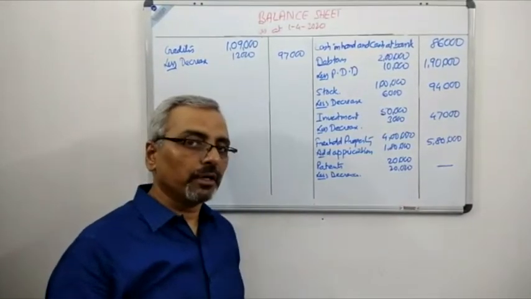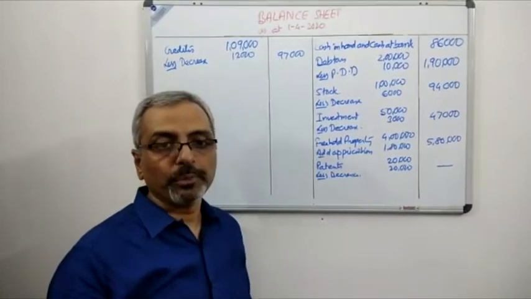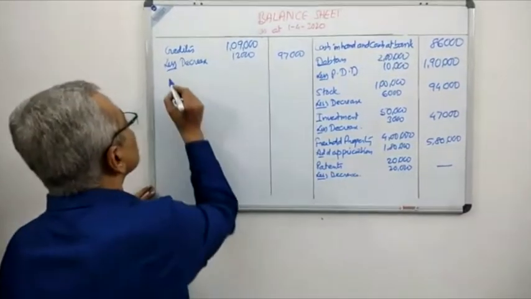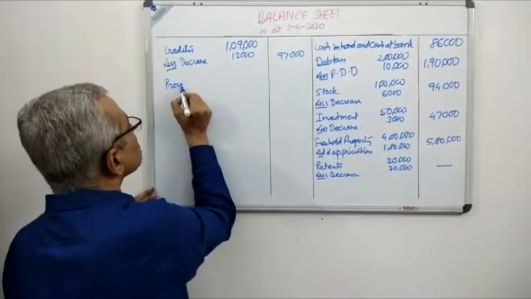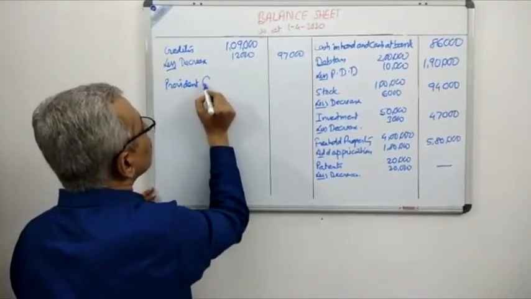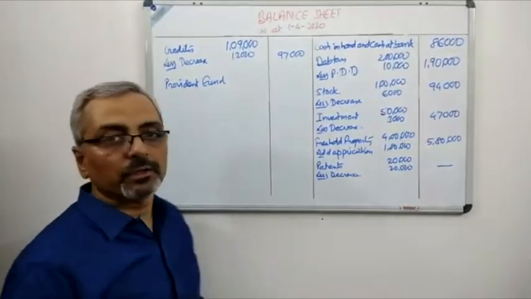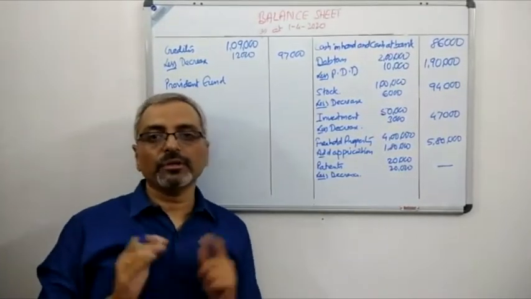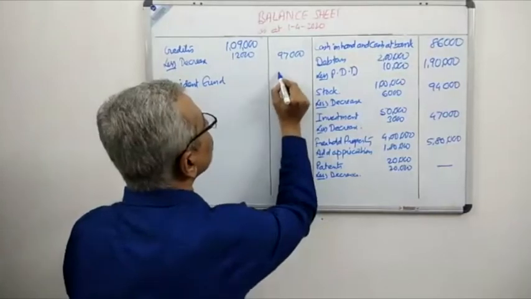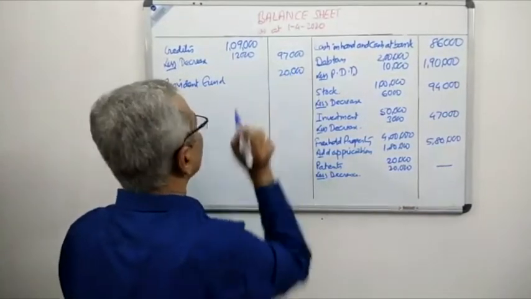There is a Provident Fund in this question, which I told you will not be distributed. So the next thing over here is Provident Fund, because it deals with the workers of the organization, and the Provident Fund given in the question, if you remember very carefully, was 20,000. We'll write 20,000 over here, Provident Fund.